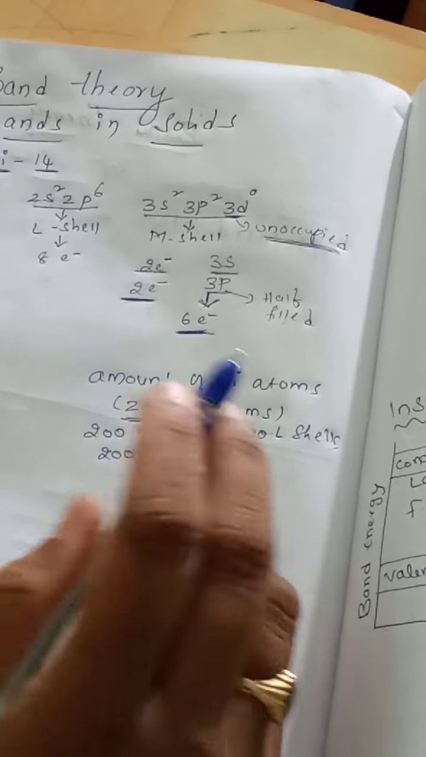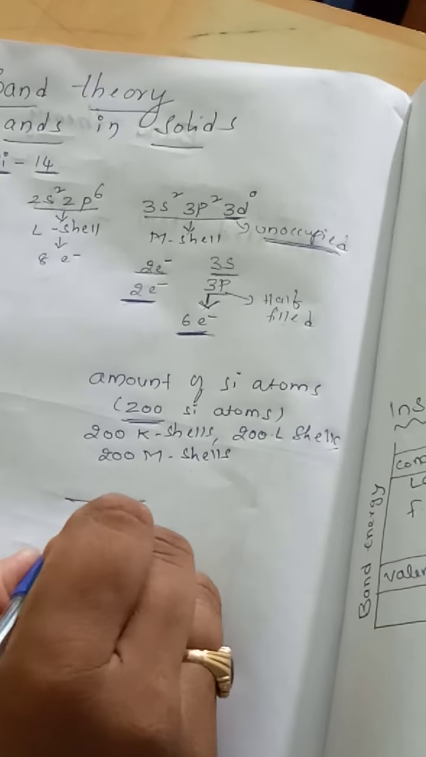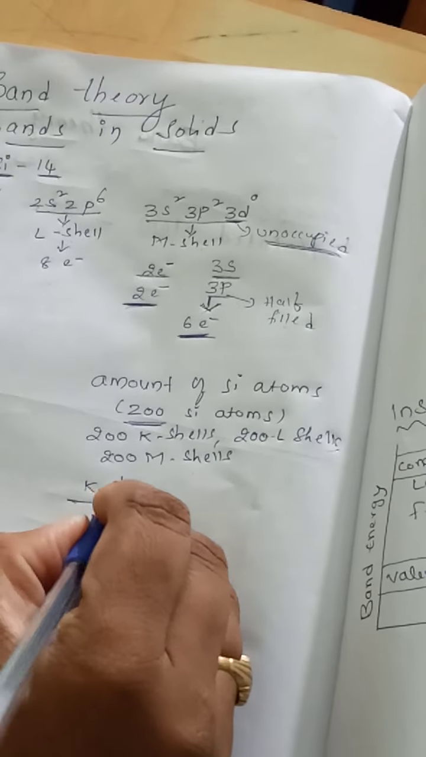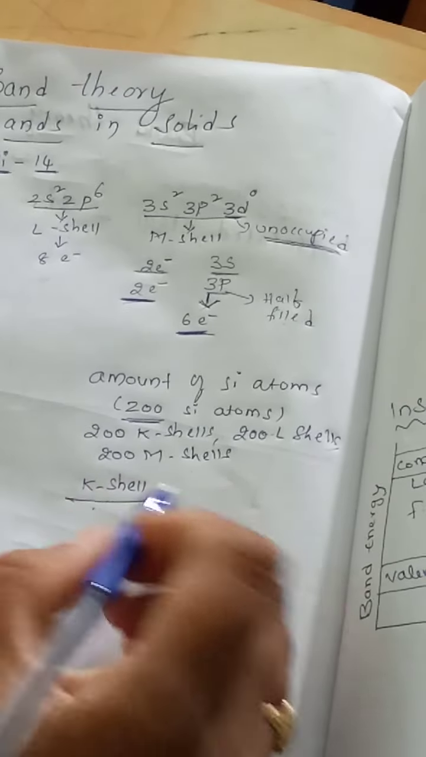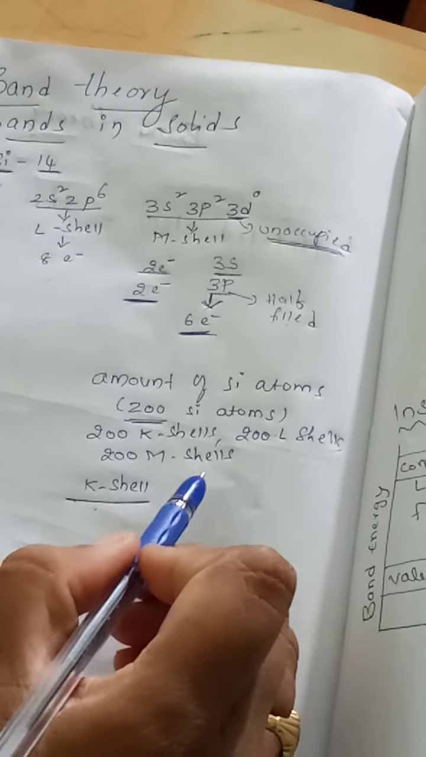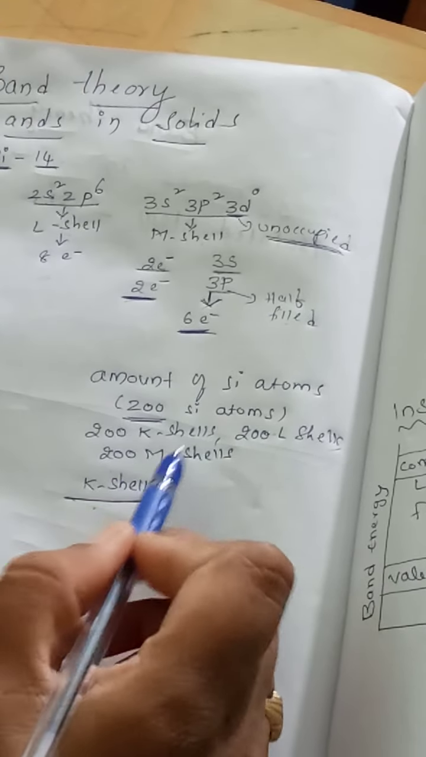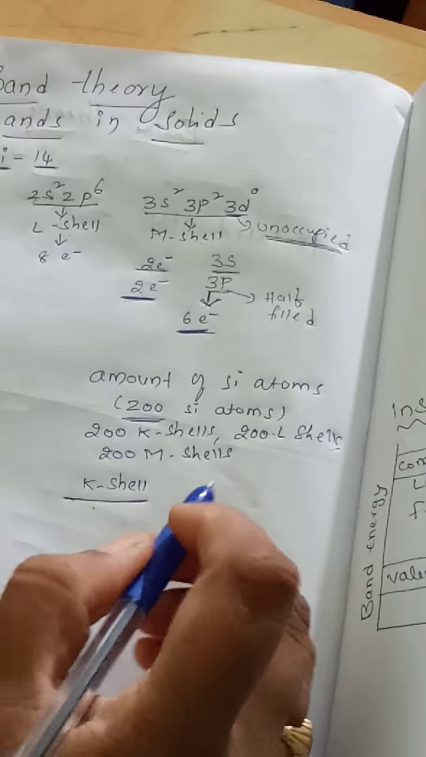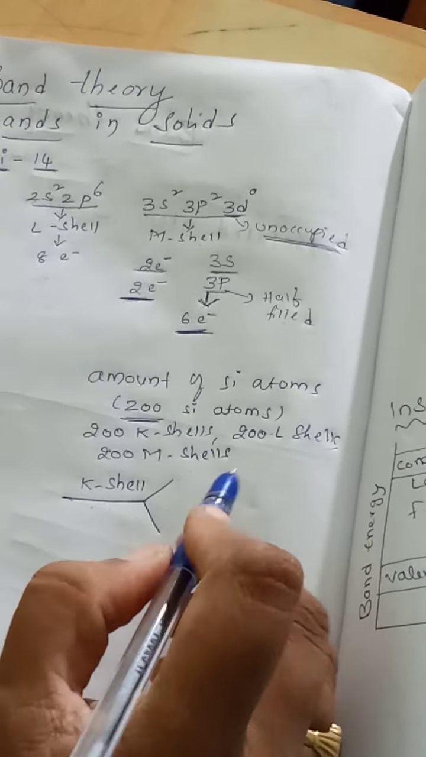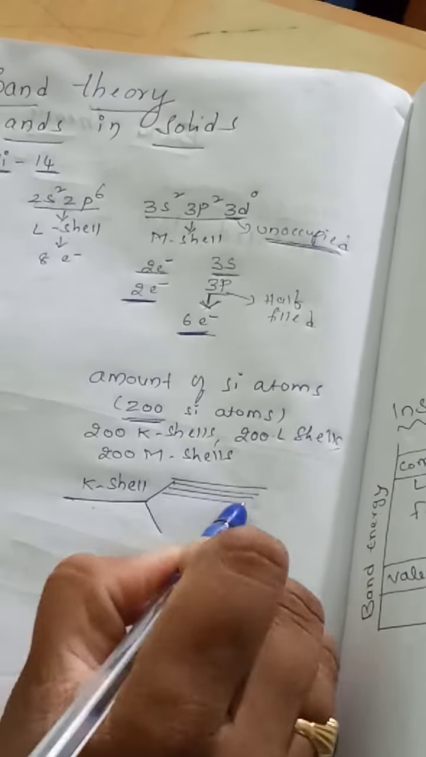Now in the case of a single atom, we have a single energy level. Let us think of it as the K shell. We have a single energy level, but in a substance we are thinking that there are nearly 200 silicon atoms. So what will we have? We will have nearly 200 K shells, and these shells will be very close to each other.